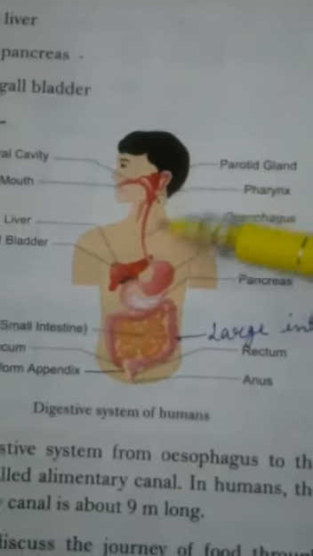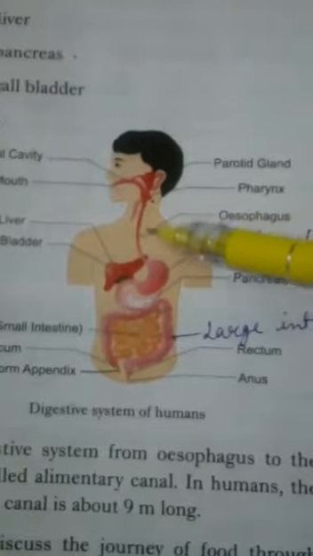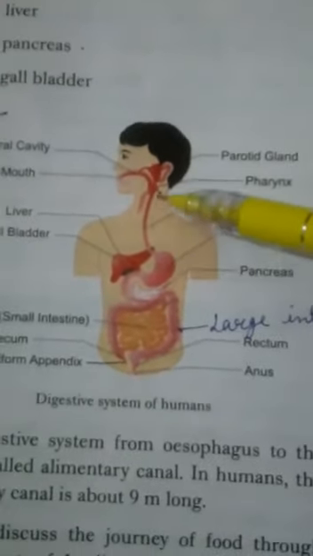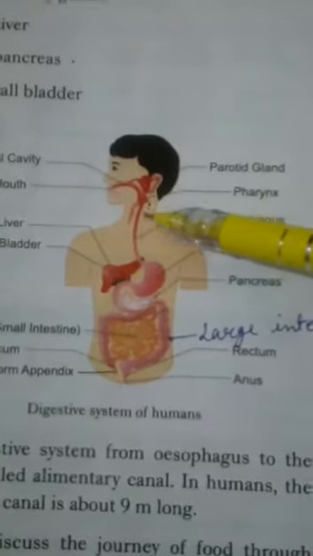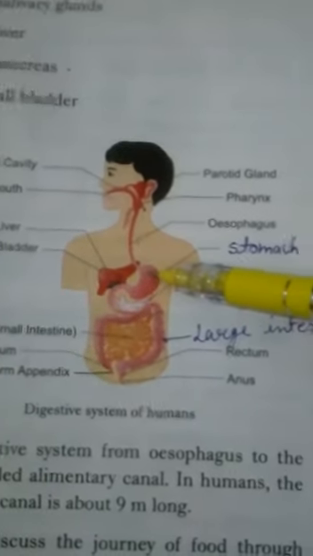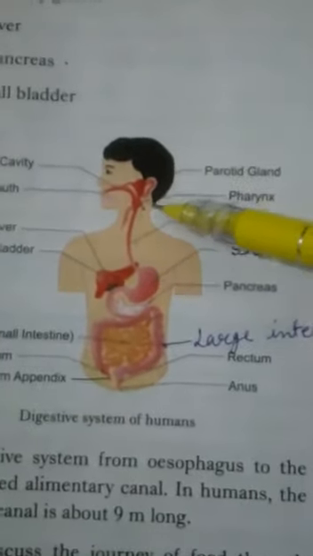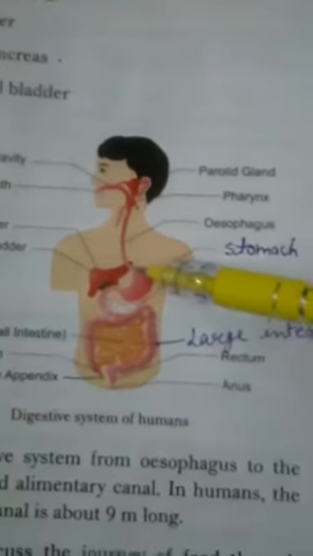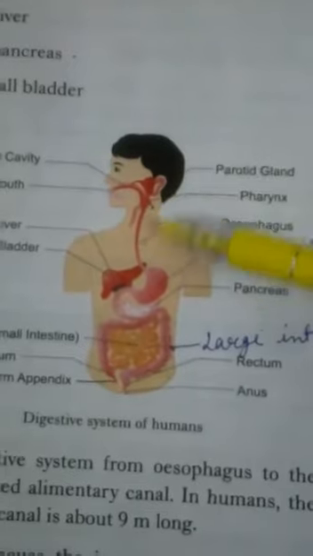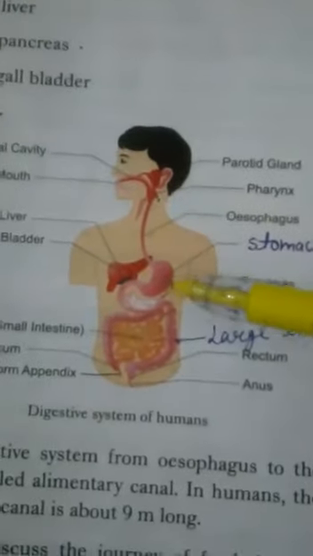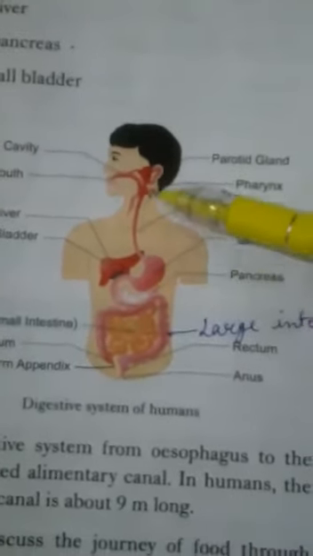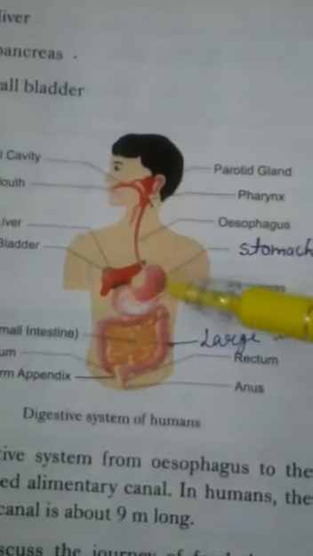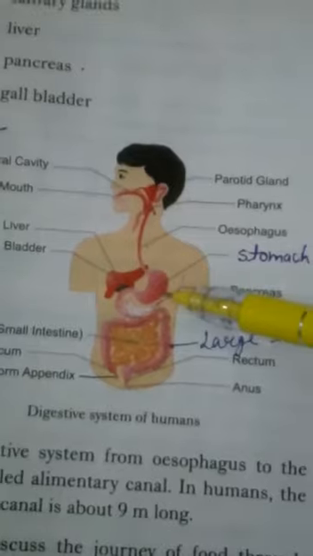It is a hollow tube about 25 cm long, and the food moves from buccal cavity to the stomach by the peristaltic movement, because it has a muscular wall. Here digestion does not take place, only food moves from buccal cavity to the stomach.